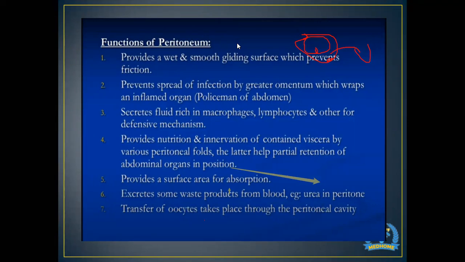It secretes fluid rich in macrophages, lymphocytes, and others for defensive mechanism. It provides nutrition and innervation of contained viscera by various peritoneal folds. The latter help partial retention of abdominal organs in position. Number 5, it provides a surface area for absorption. Number 6, it excretes some waste products from the blood, for example urea in peritoneal dialysis. Number 7, transfer of oocyte takes place through the peritoneal cavity. The ovary is the only female reproductive part which is intraperitoneal, while the rest of the female reproductive system is retroperitoneal.